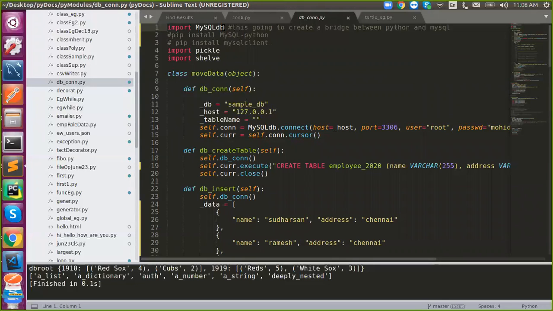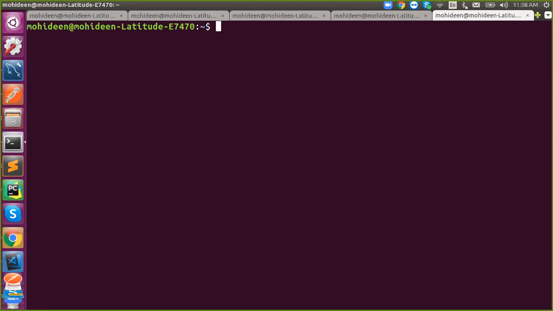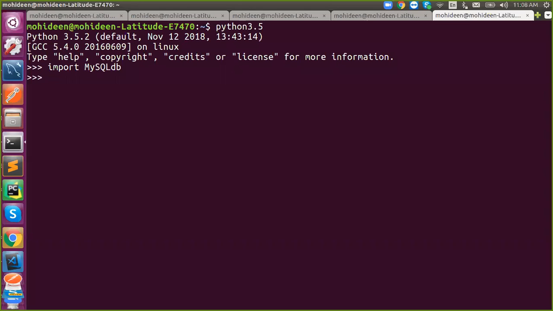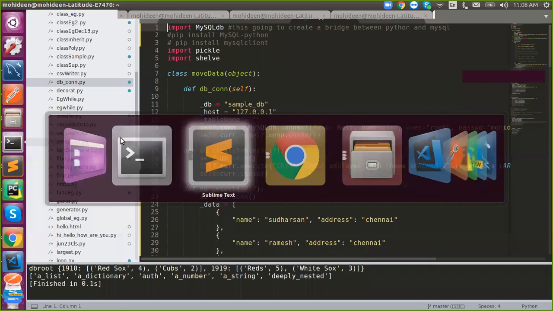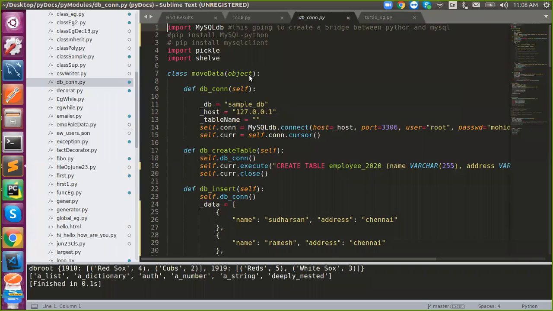That's it. Once you've imported it, how do you establish a connection? I've installed it and I'm using it: MySQLdb.connect. The connect method is common for all the drivers. So it is an example of polymorphism.